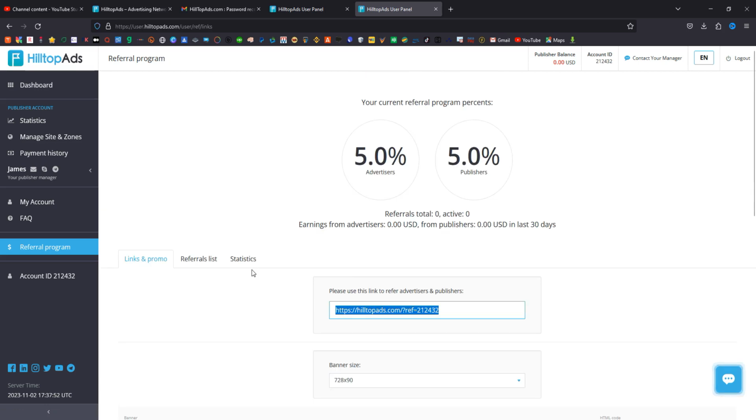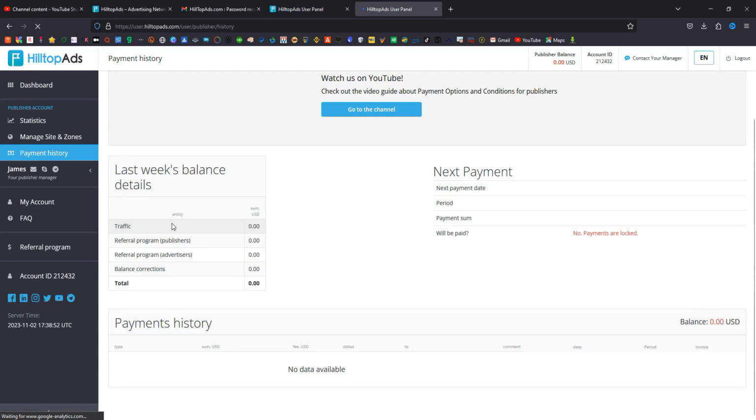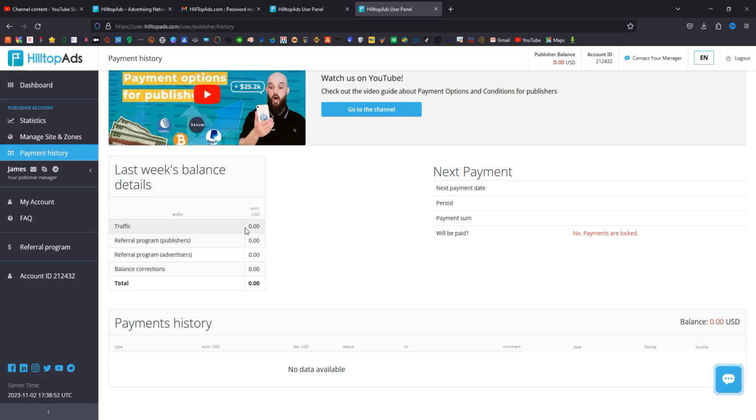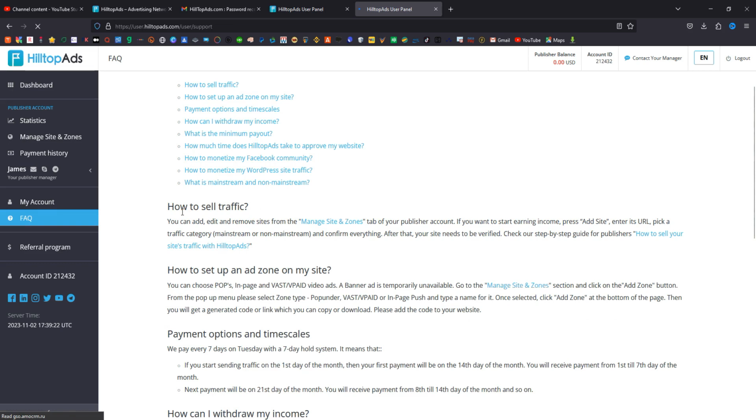So right now you can see over here, and one thing you can see, you can check your payment history over here if you have been paid before. Because I created the account just now, you can see that no payments are logged. And what I love about this is that Adsterra pays you 2 weeks after receiving your money, and this platform pays you every 1 week. So most people will ask, how do you know that? I'll go to the frequently asked questions and show you.